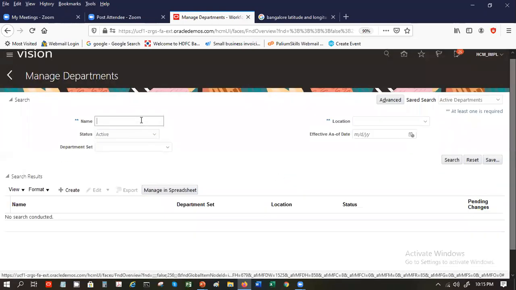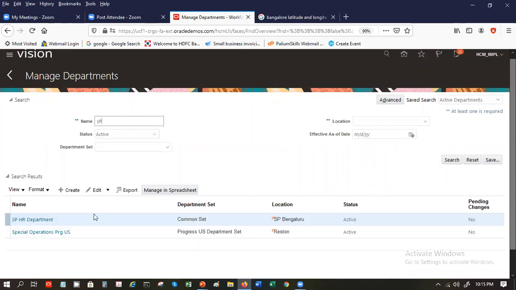So once you can again search for it. So SP. Special operations is also SP. So that's why it starts with SP. So manage departments is done.